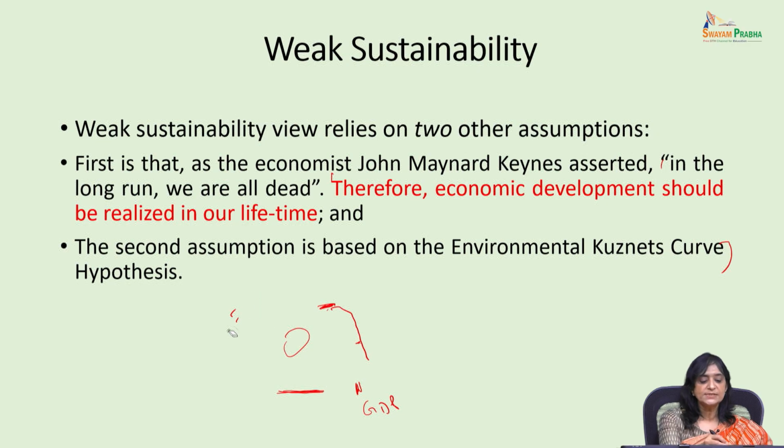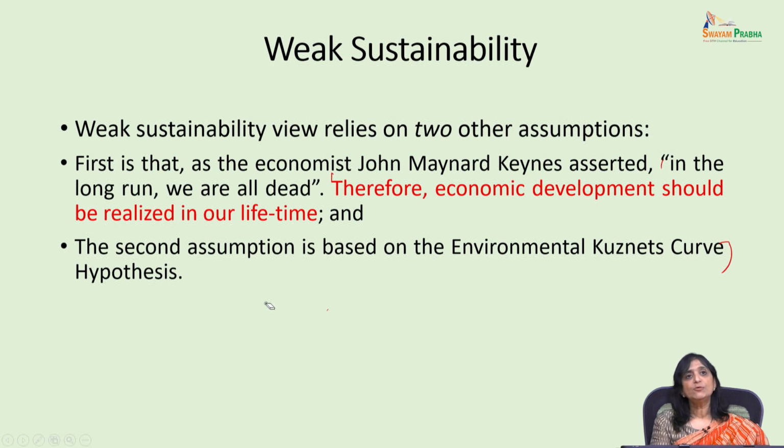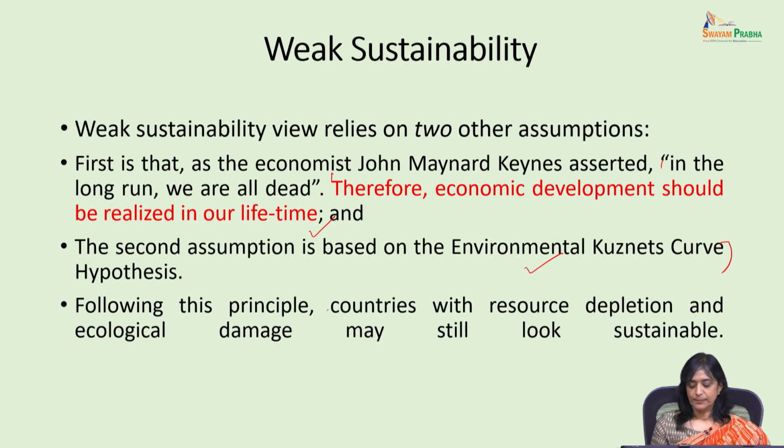So weak sustainability is saying that we only have to talk about what is happening in our lifetime, and that the environment itself starts improving when economic growth increases.